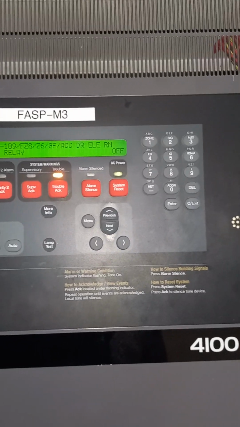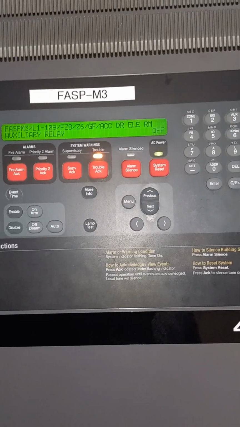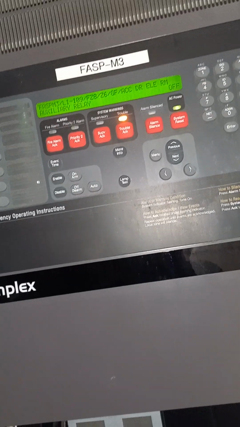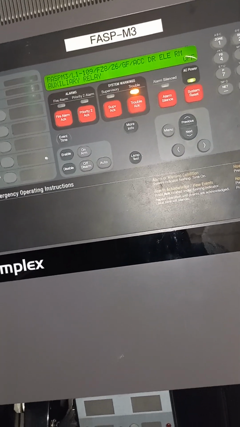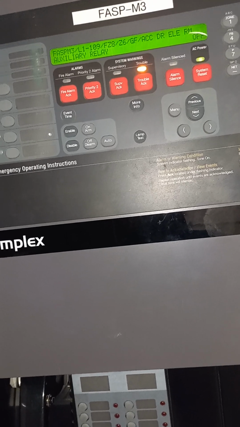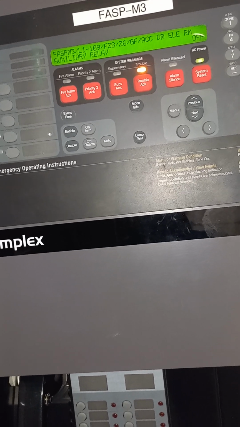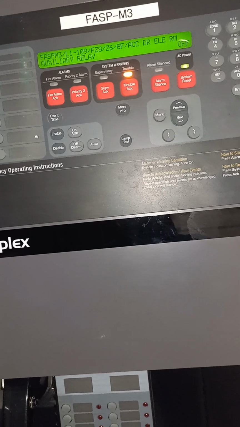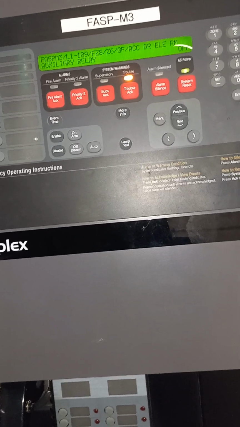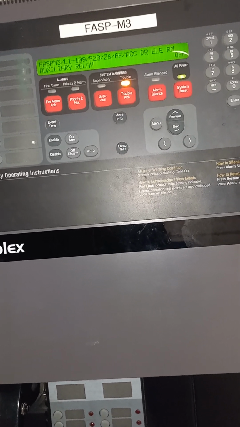The reason why we put it in auto, it has to be always in auto, because when it is in auto, in the case of any other conditions, like if there is fire, it will trigger all the outputs to go on. And if this one is not in auto, it will not go on. That's why we must always leave it in auto.